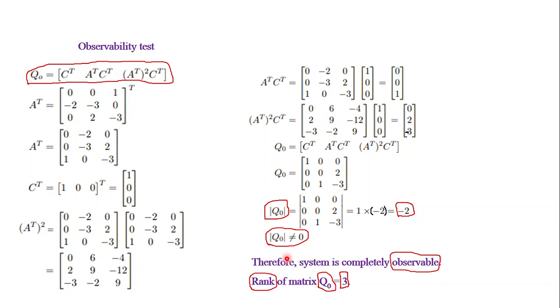In that case, if the current is a state, torque can be measured in terms of the current. Therefore, if the system is completely observable, it is possible to determine even states which cannot be measured directly, using the concept of observability. That is where observability plays a crucial role.